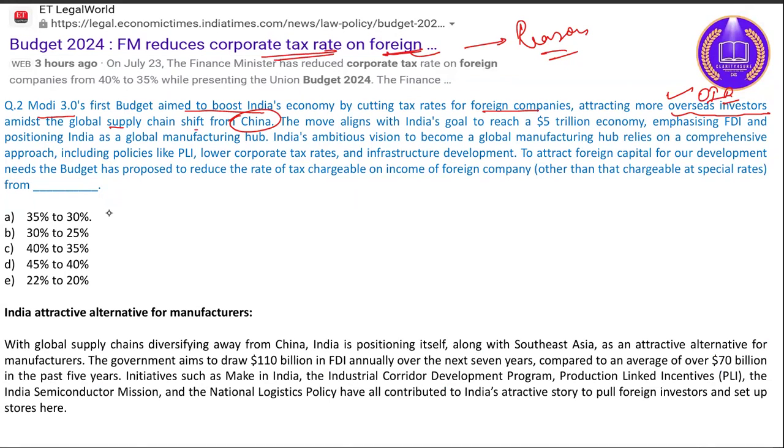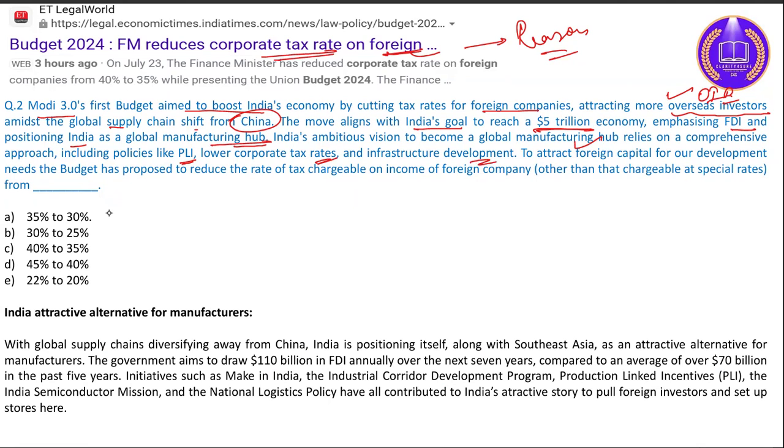The move aligns with India's goal to reach a 5 trillion economy, emphasizing FDI and positioning India as a global manufacturing hub. India's ambitious vision to become a global manufacturing hub relies on a comprehensive approach, including policies like PLI, lower corporate tax rates, and infrastructure development.